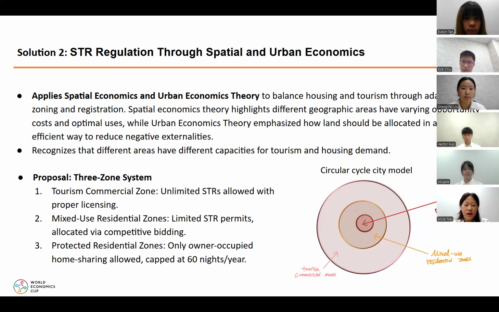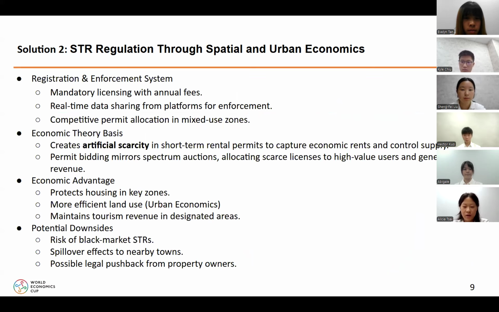Now, let's talk about how the system is enforced and its economic rationale. All short-term rental operators must have a license and pay annual fees.